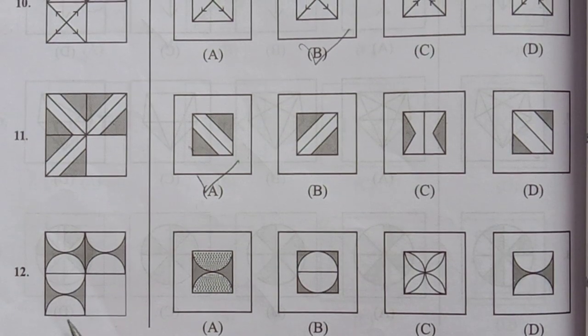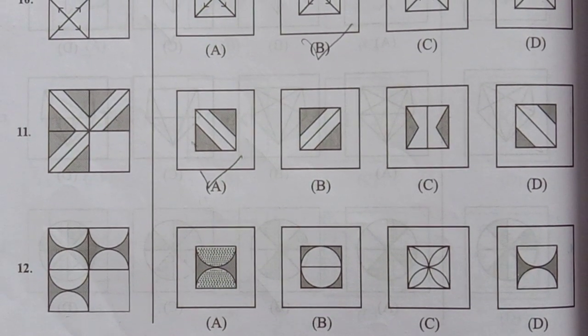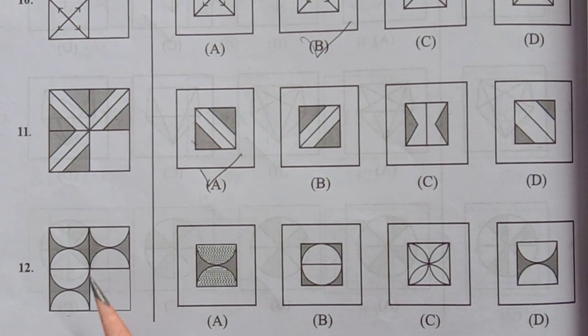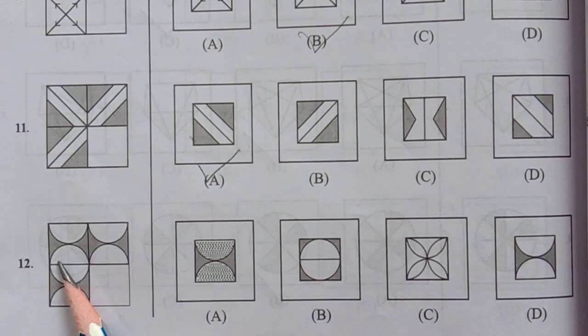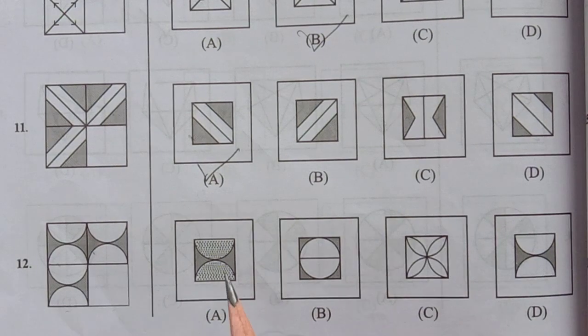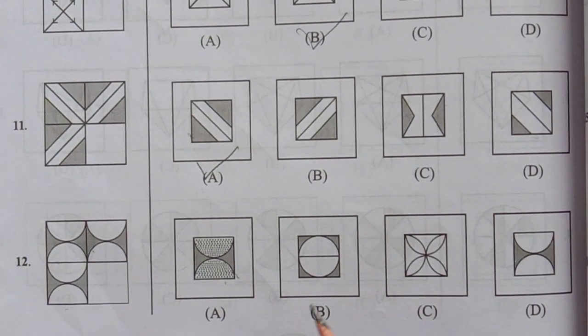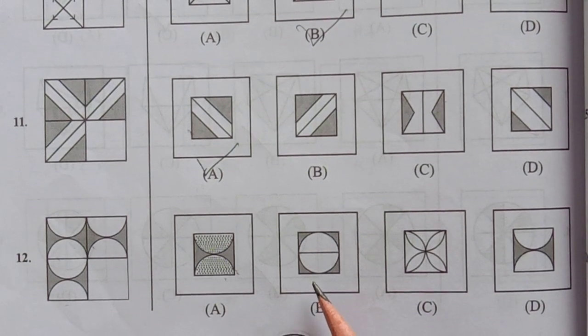Now, next in the 12th question, you can see here. We have to observe the problem figures first. In the first figure, there are dots, so this is not the answer. The second figure we can observe here.